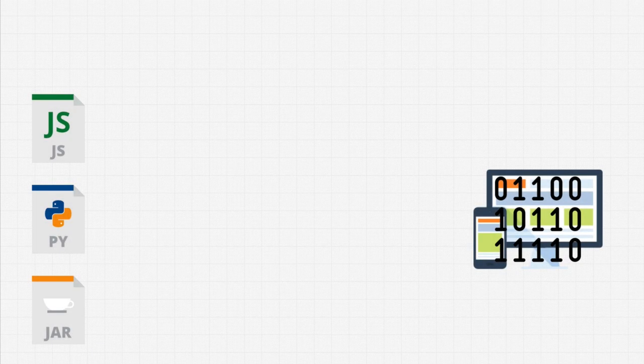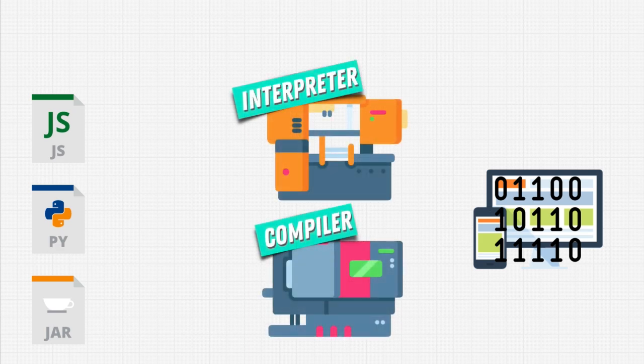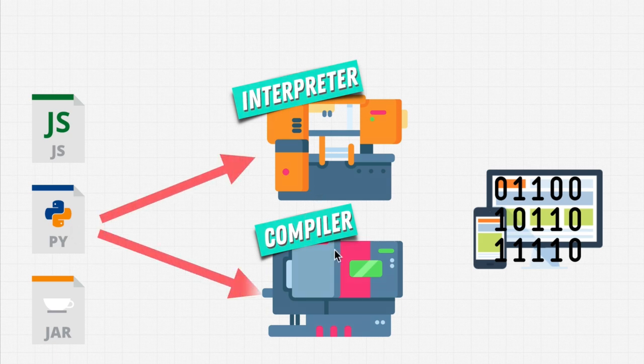Welcome back. We just learned what a programming language is. It's just a set of instructions that we give to a translator, and this translator can be an interpreter or a compiler. We give these files that we create, our own code, our source code, to these translators, and they allow us to give instructions to machines, to computers, to phones.